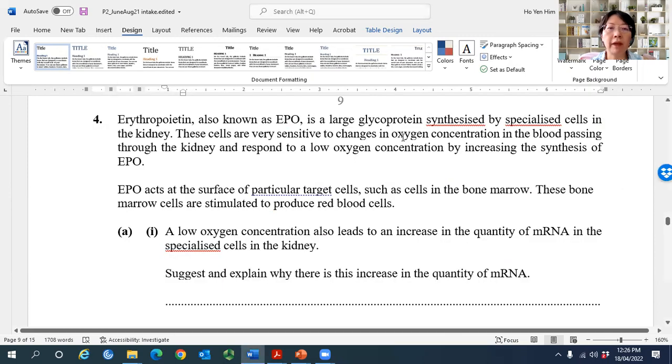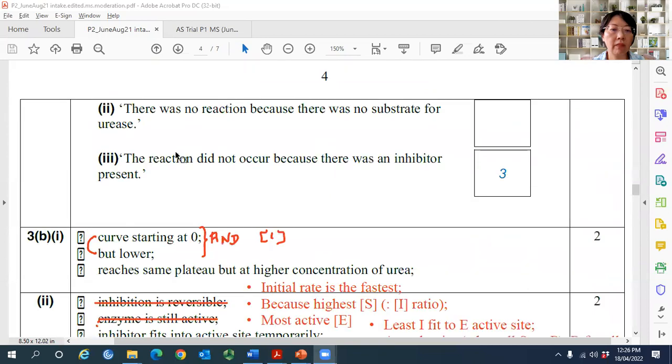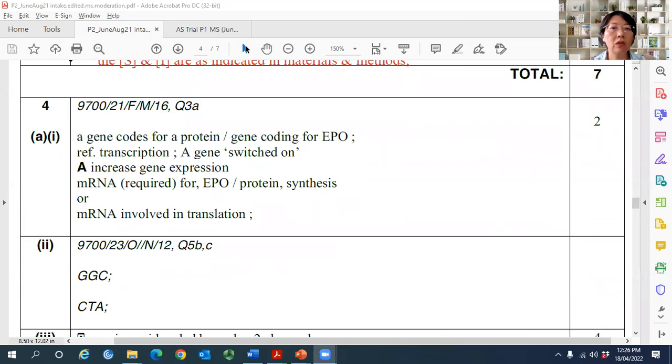Then you look at the mark scheme. Because a gene that codes for the protein, or actually the EPO, is being transcribed or being switched on, or there's an increase in gene expression of this particular gene. Either you must say it codes for protein or it codes for EPO. Gene coding for protein or EPO is 1 mark.